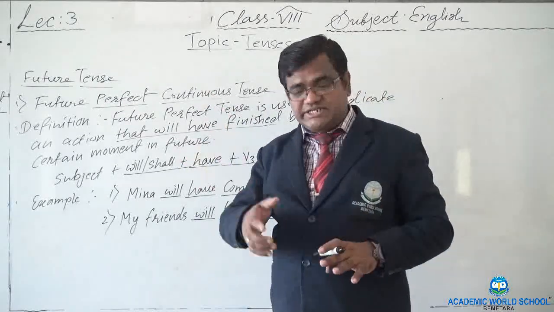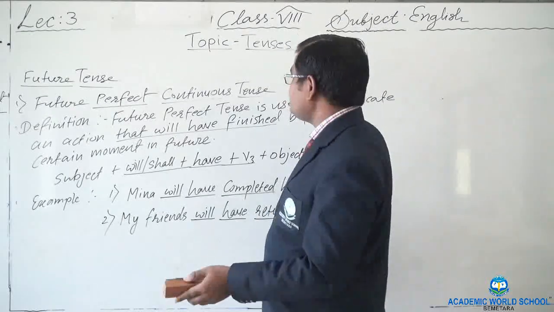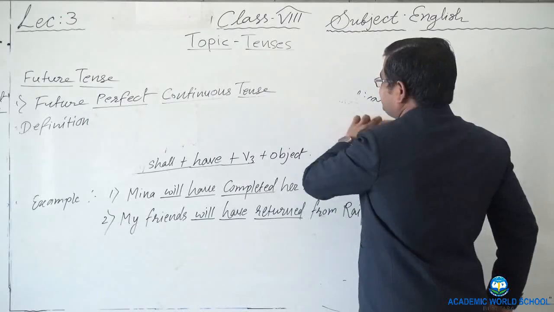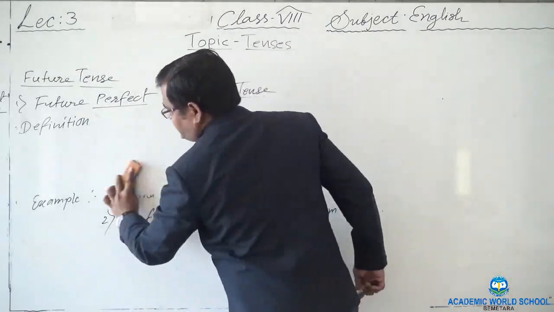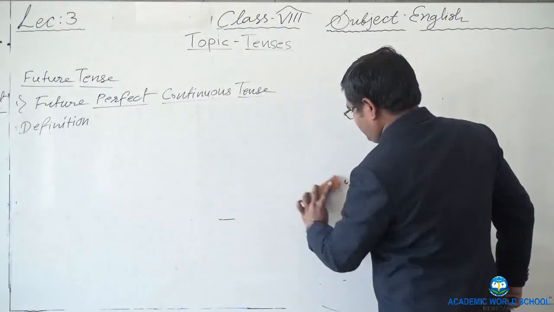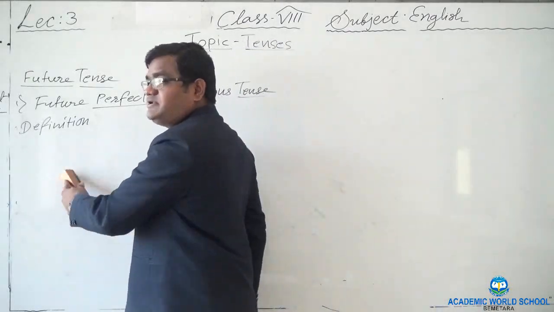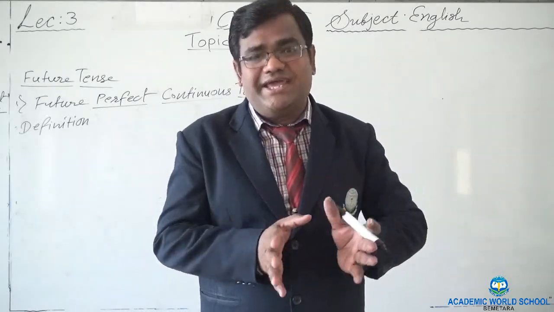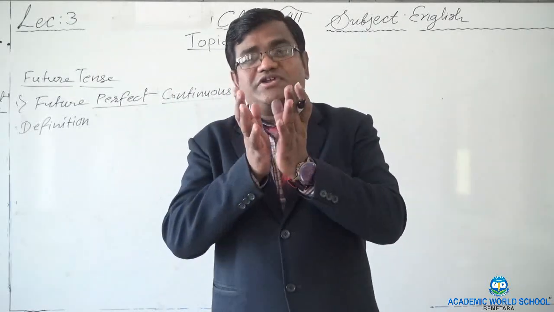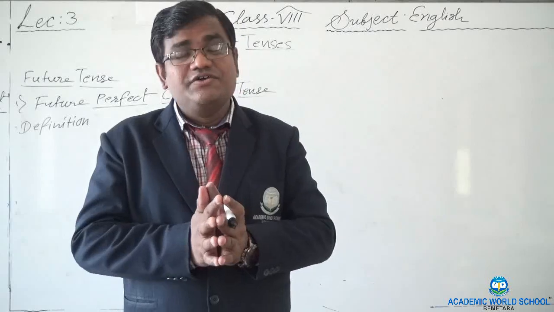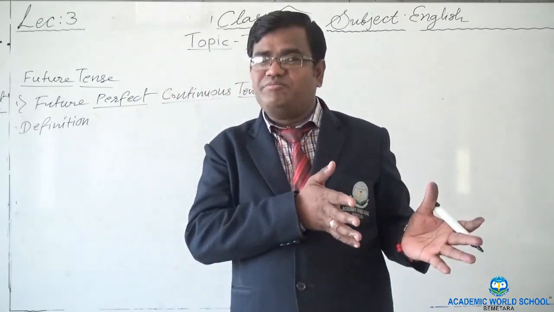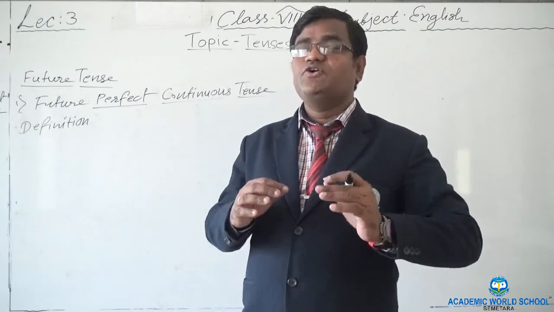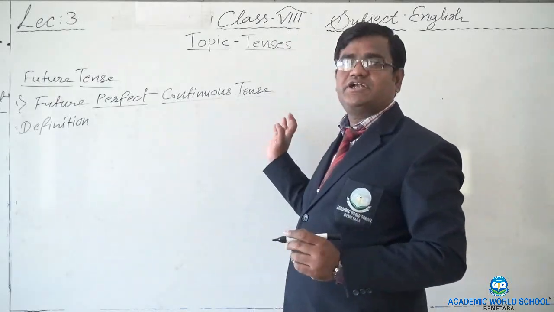Here you will find such kind of actions which will have started before a certain moment in future. You are standing in future, and sometime before, some action began and it still continues. So for the long actions in future which still continue, we use future perfect continuous tense.